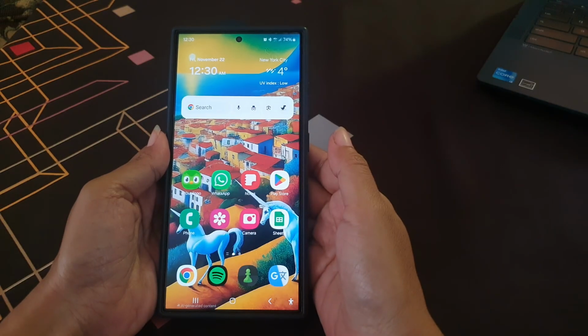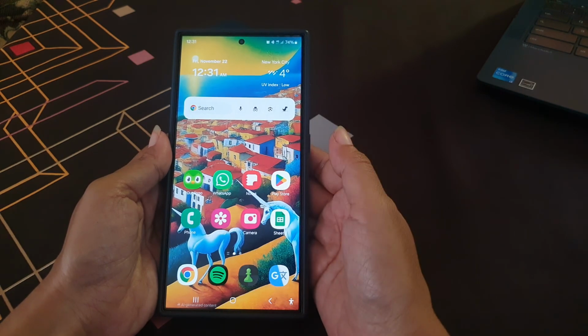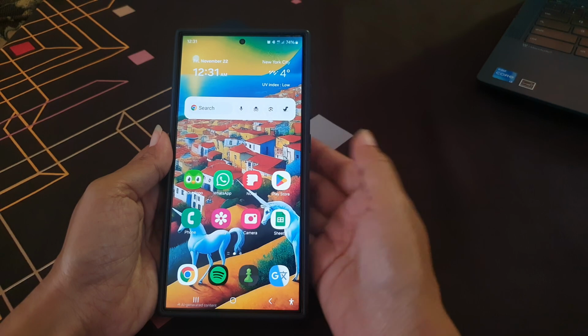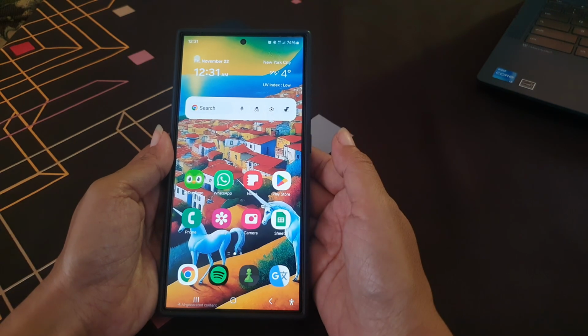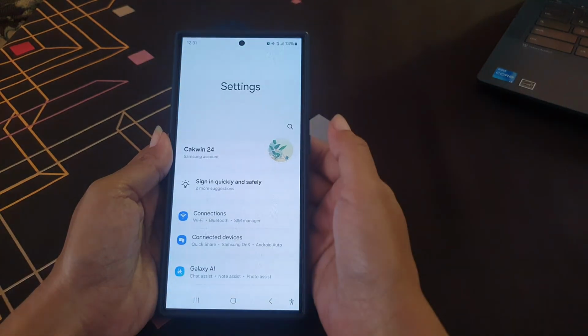To automatically replace profanity with asterisk when using live caption on Samsung Galaxy S24 Ultra, you have to enable the setting to hide profanity in the live caption setting menu. To do so, swipe down the top of the screen and then tap setting icon.